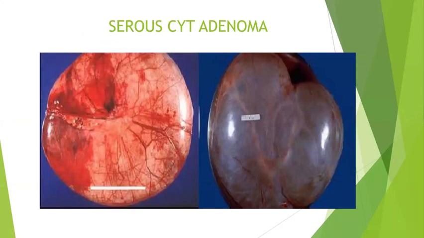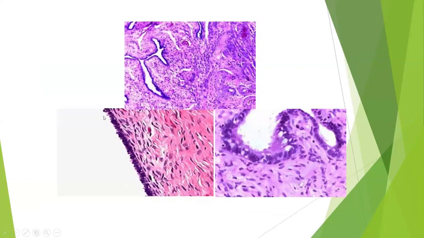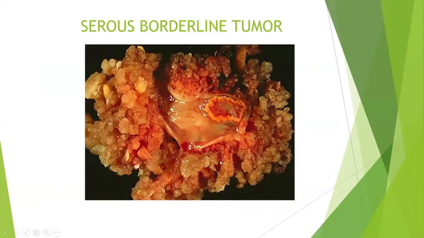You can see a thin walled cyst with multiple clear spaces, and hemorrhagic areas were seen. This is a cyst which is lined by columnar lining epithelium. Here again are cystic spaces lined by columnar epithelium with stroma. This is the ovarian stroma. Here you can see this is a thin wall, and a single layer of lining columnar epithelium will be seen.